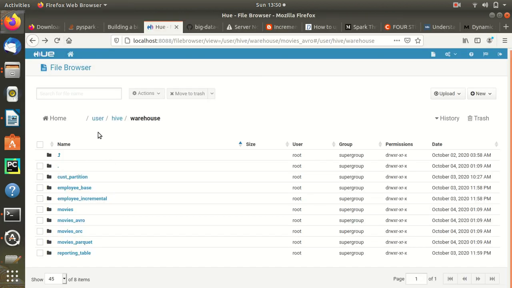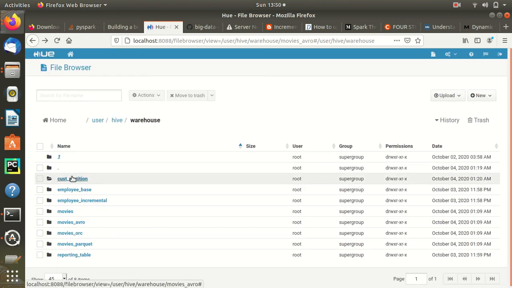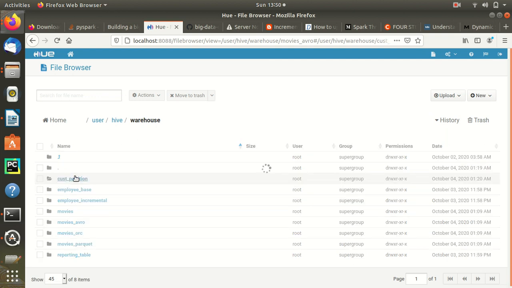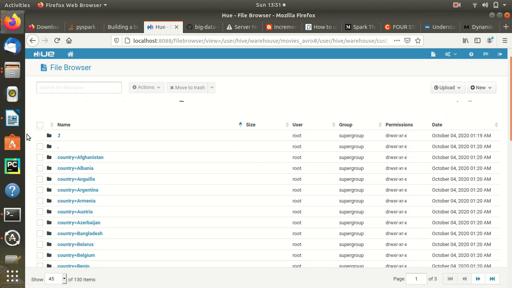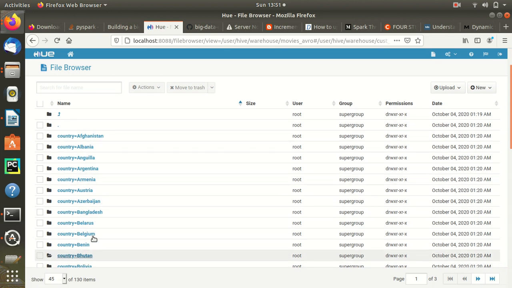So our data is in this one, right? In the cust partition, you might have seen this already exists because I had run it previously also, but today I have run it again. Once I run it, it has come like this. It has not come like previously, where we were seeing files with part 0 something.